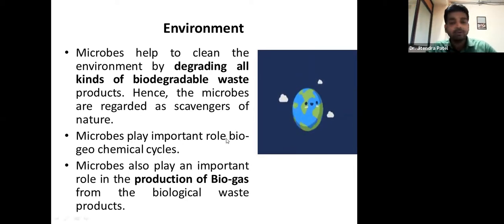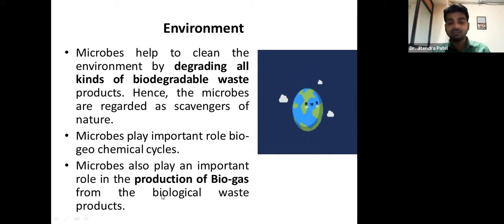Microbes play an important role in the biogeochemical cycle, right? In biogeochemical cycles, after degradation, a particular chemical is released. Microbes also play an important role in the production of biogas from biological waste products, right?